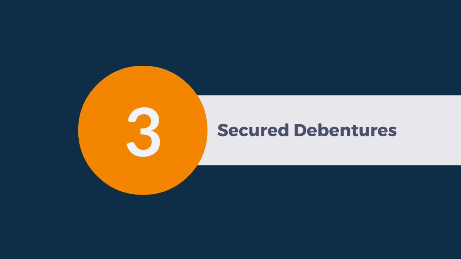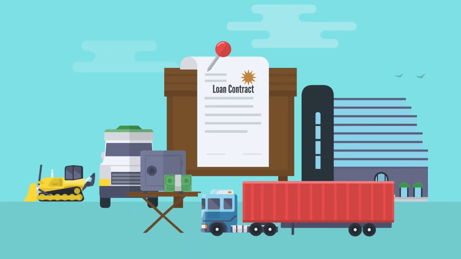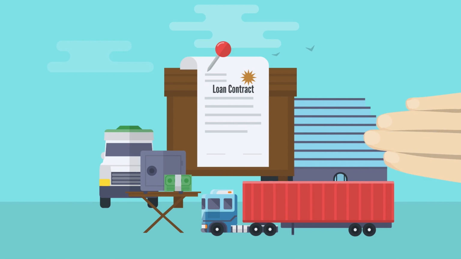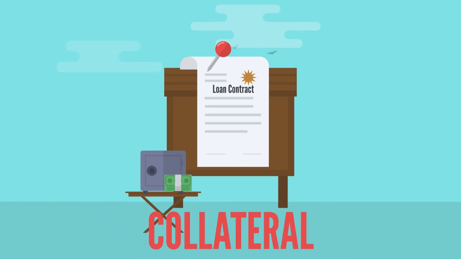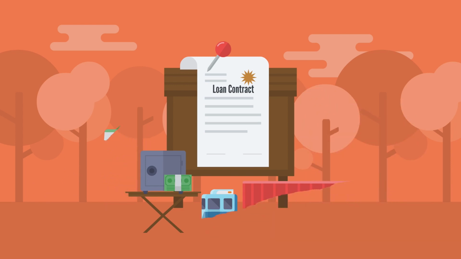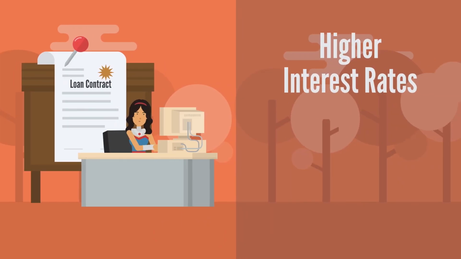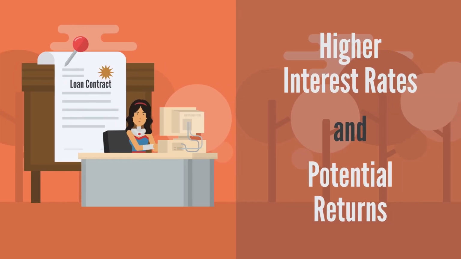Secured debentures. Secured debentures are secured by specific assets of the issuing company. This means that if the company is unable to repay the debenture, the investor has a claim on the assets that are pledged as collateral. Unsecured debentures. Unsecured debentures are not backed by collateral, making them riskier than secured debentures. However, they typically offer higher interest rates and potential returns.